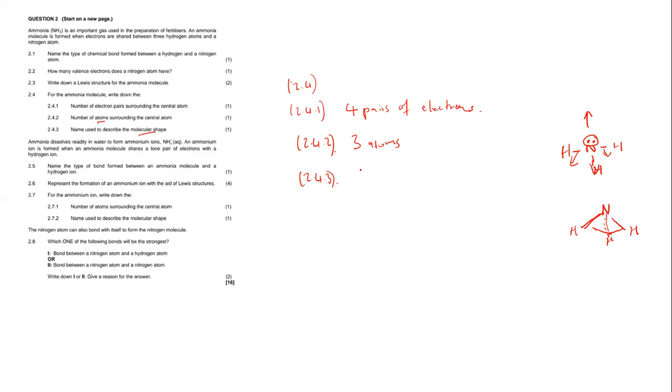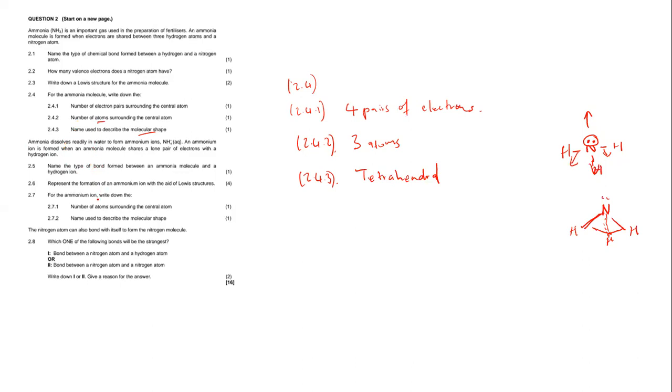Okay, it's going to be called tetrahedral. This is the shape of ammonia, which is called tetrahedral. Right. So that means we move to the following questions. I hope that was clear. So now let us read this statement first before we can move to other questions.